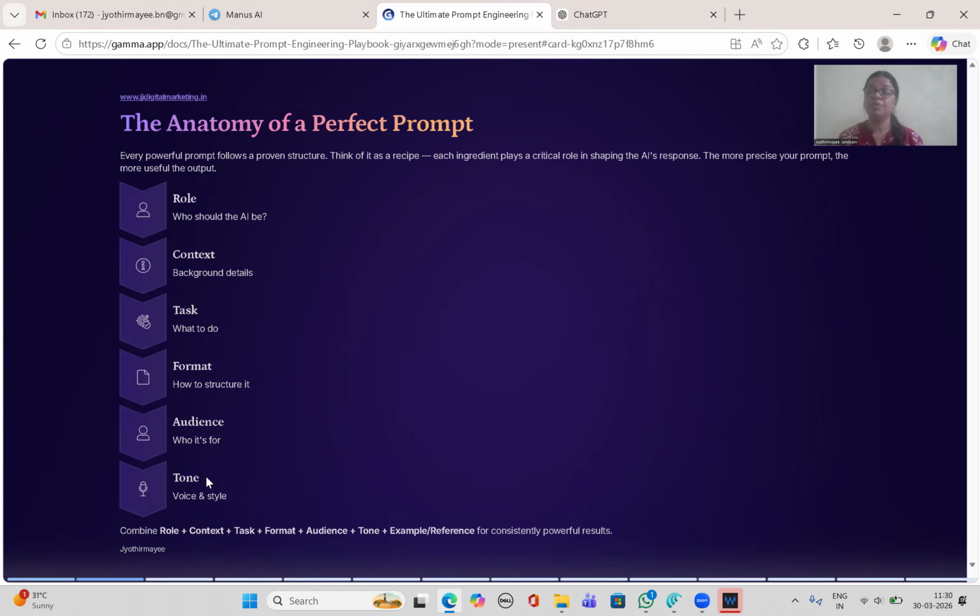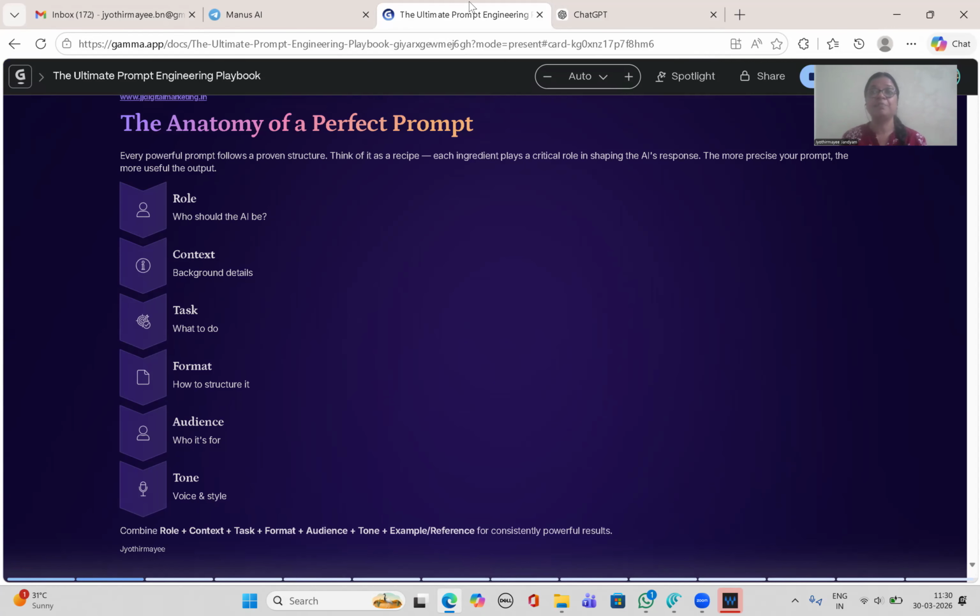Okay, remember, note it down. First is role, next is context, third is task, fourth is format, fifth is audience, and sixth is tone. The last two may or may not be given; if you don't give them, that is also fine, but if you give them, you will get the correct output. See here: combine role plus context plus task plus format plus audience plus tone, plus example, a reference for consistency, which is powerful. Giving an example is not mandatory, but if you give an example, you will get a more correct answer.